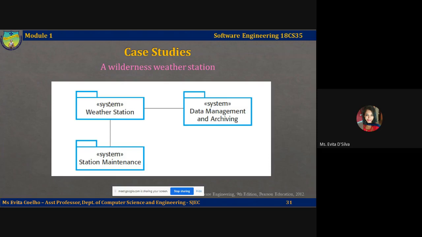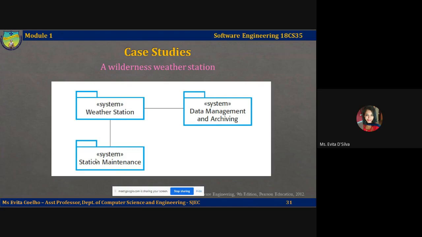So whatever information it has received, that is the basically processed data that has been received from the weather station, is again applied. You're going to apply more processing and analytics tools and techniques, process it a little further, and also archive the data so that it can be used by other systems connected to this wilderness weather station system.